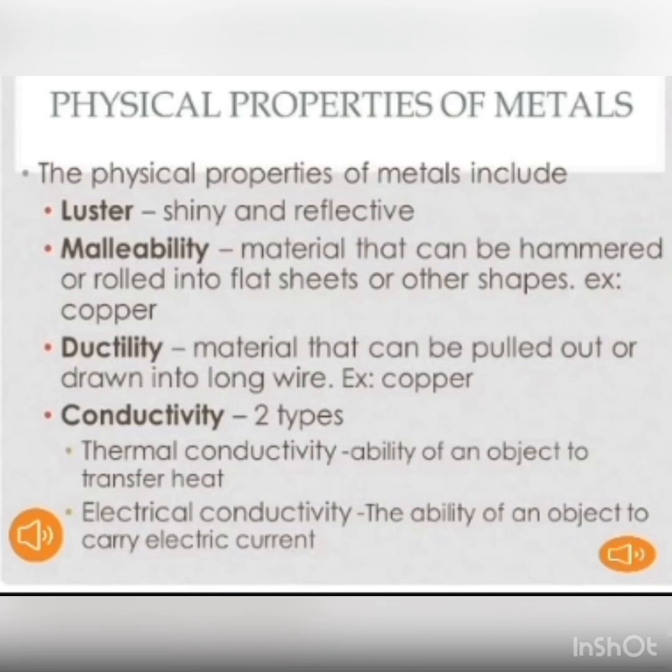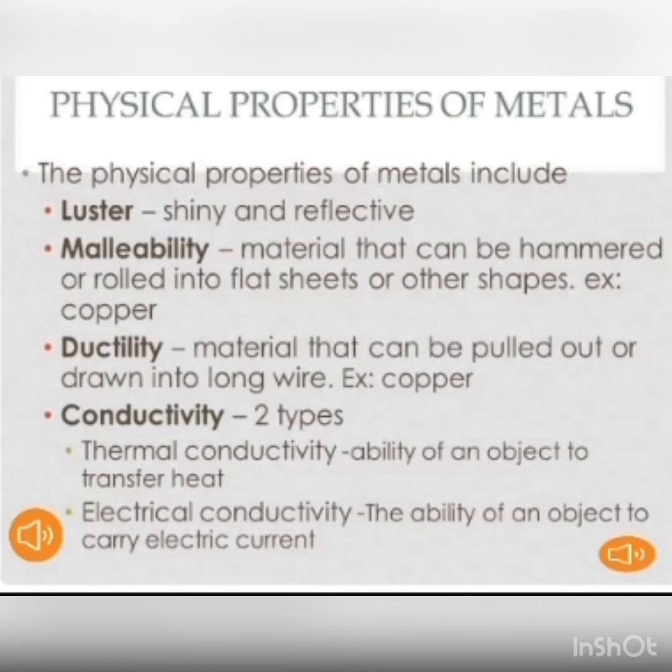For example, aluminum foil we use to pack the food, while non-metals are brittle and break into pieces when hammered into a sheet, so they do not show malleability. Next property is ductility. The property of drawing a metal into thin wires is called ductility.